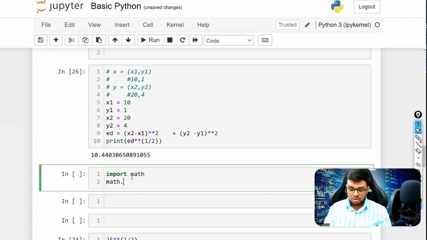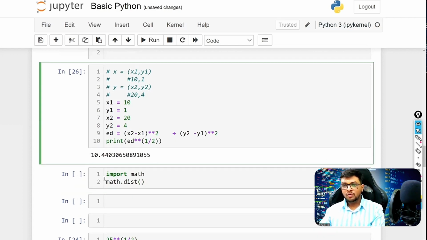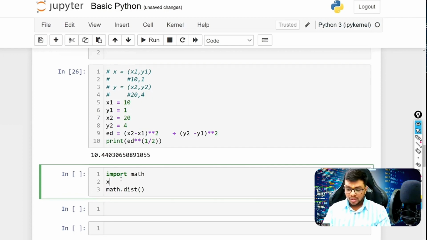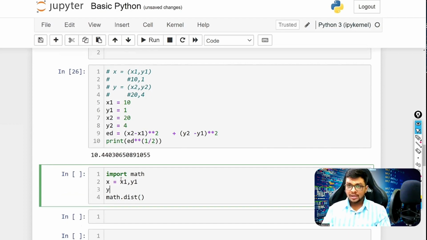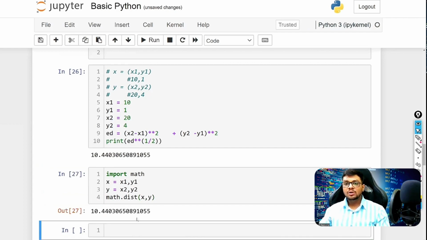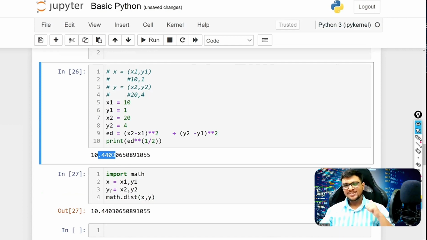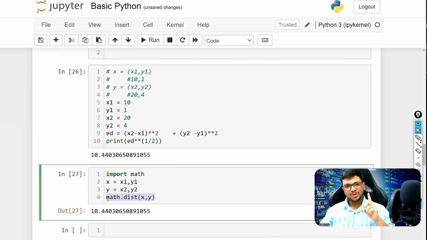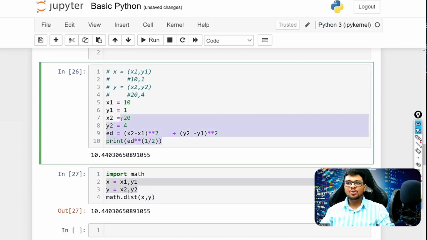You can use math.dist, and inside that you need to give the x1 y1 pair. I would explain how you need to give it. X equals x1 comma y1, and y equals x2 comma y2. If you provide x comma y, you would get exactly the same answer. So Euclidean distance can be found using this formula also, in this format, or you can code it completely from scratch if you understand the basics.